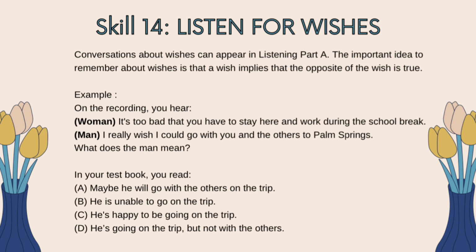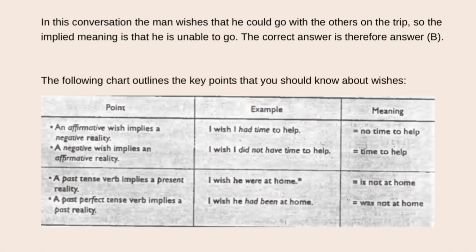In your textbook, you read: A. Maybe he will go with the others on the trip. B. He is unable to go on the trip. C. He's happy to be going on the trip. D. He's going on the trip but not with the others. In this conversation, the man wishes that he could go with the others on the trip. So the implied meaning is that he is unable to go, and the correct answer is B: He is unable to go on the trip.